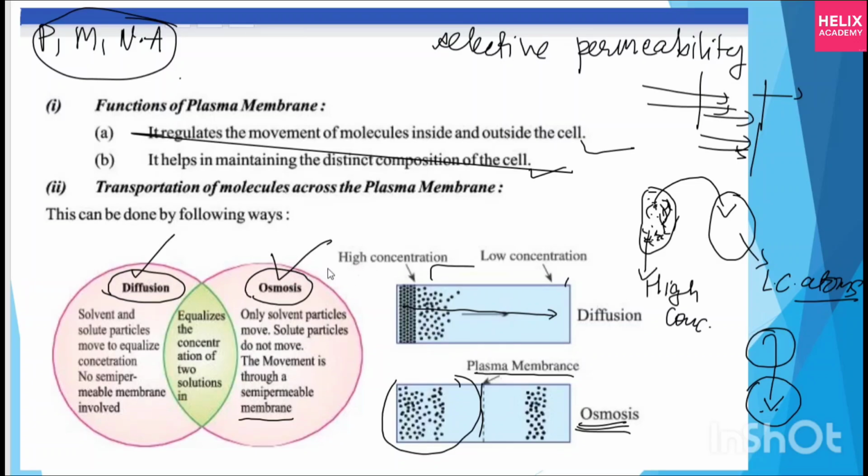What is solute and what is solvent? Can you tell me? So yes, ma'am. That's it. Tell me.